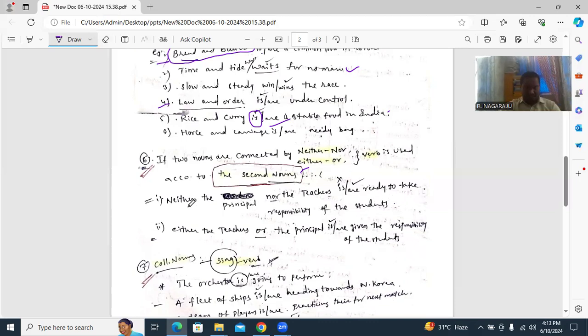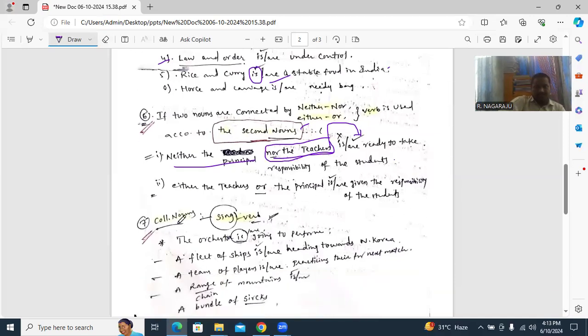We check it here: neither the principal nor the teachers. The second noun, teachers, reflects are. So it is: are ready to take responsibility for the students.